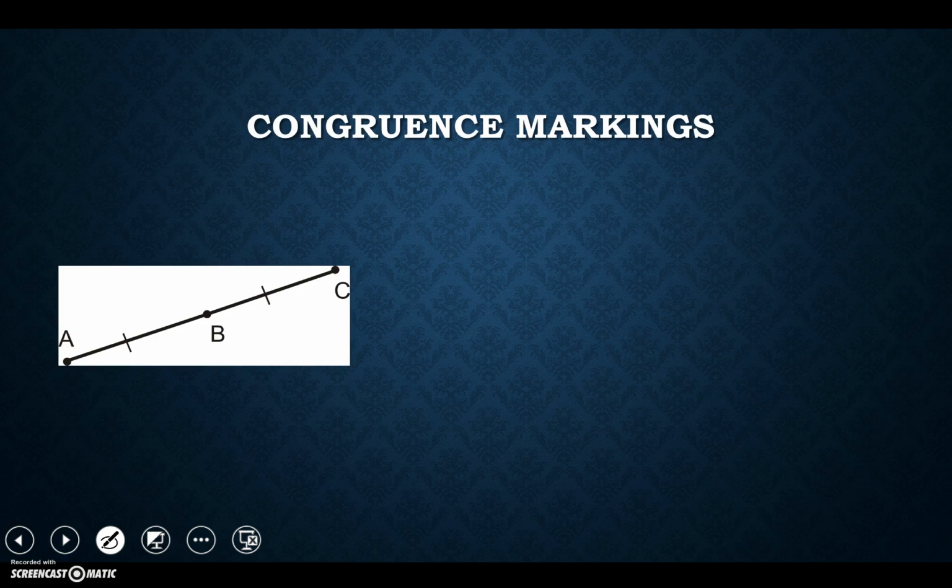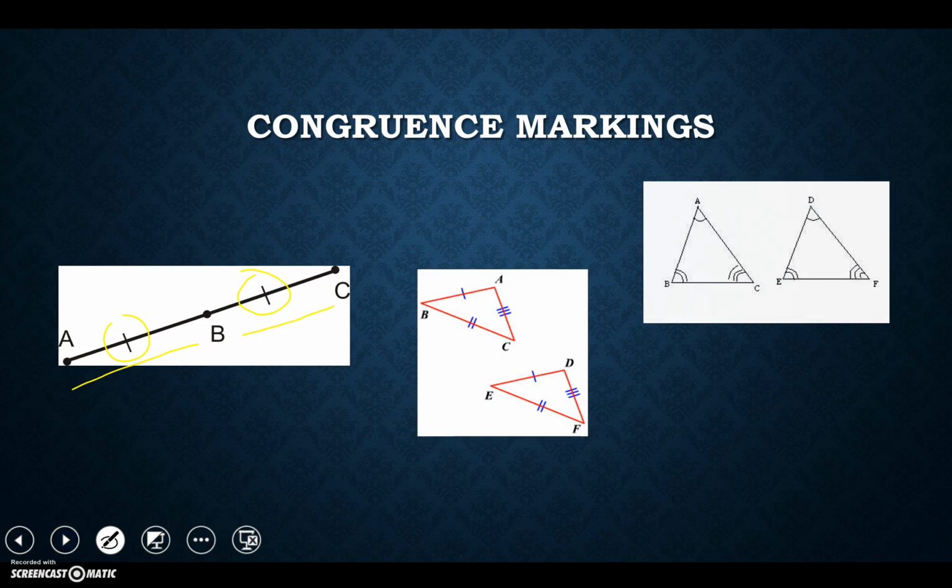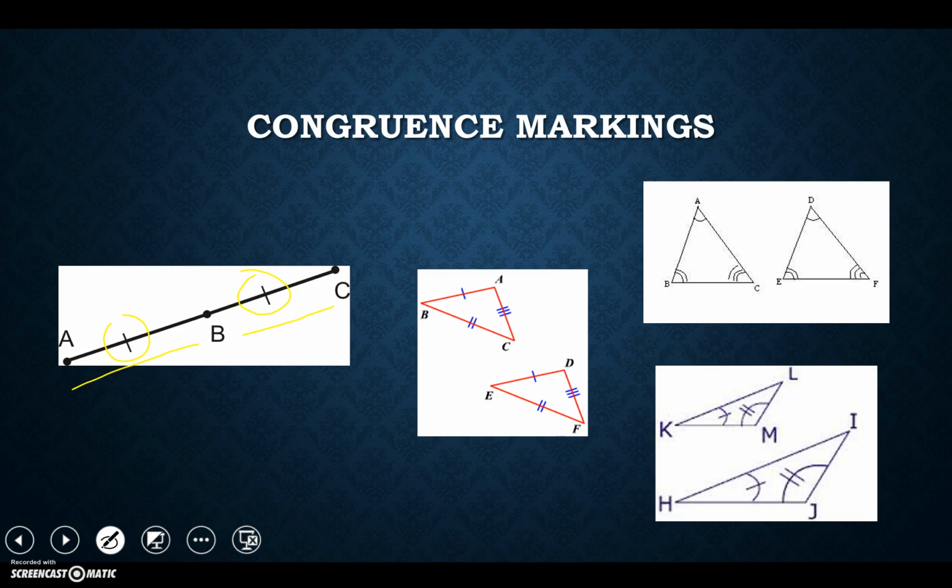So just to finish things up a little bit, with the congruence markings here, the first one is on a segment. Any kind of segments, we use these little tick marks that you see here. That's telling me the length of AB is equal to the length of BC, or in other words, segment AB is congruent to segment BC. We can see this also on triangles. But when we talk about angles, we use these little arches here, okay? And as we talk about multiple ones, we include multiple more. Same thing with our distances.